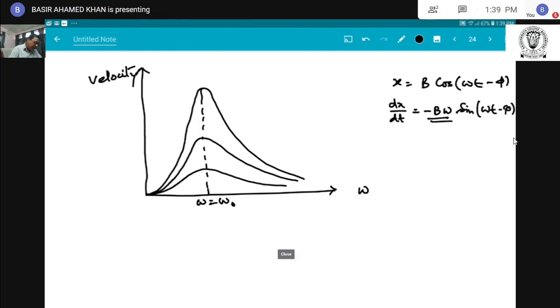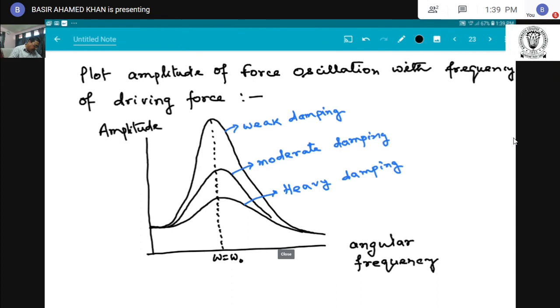Here this value is omega F0 by k, where k is the stiffness constant.